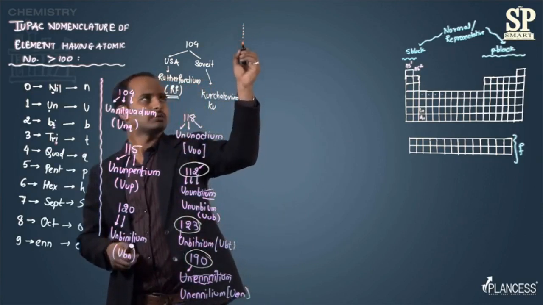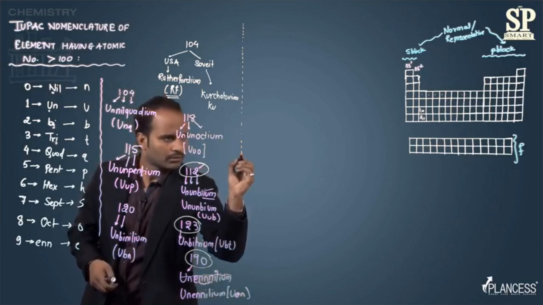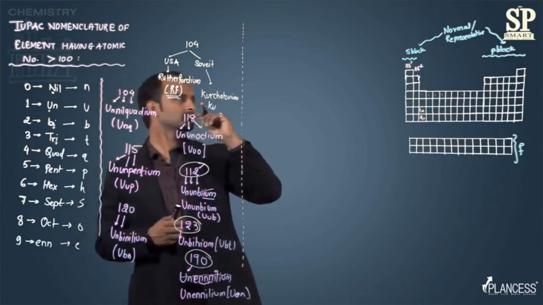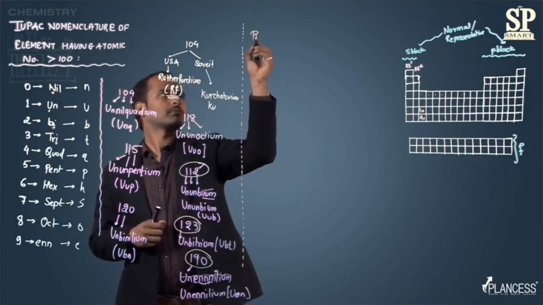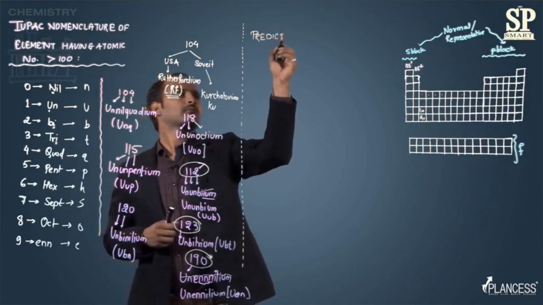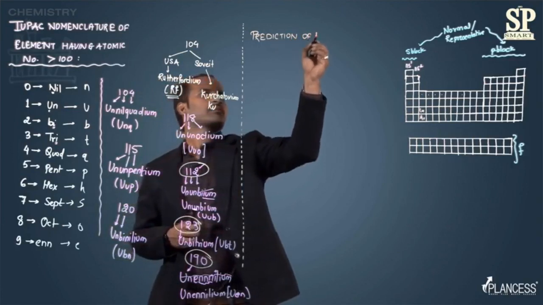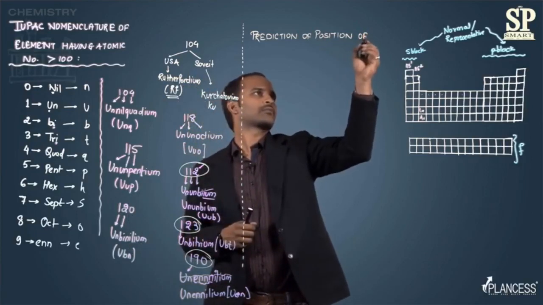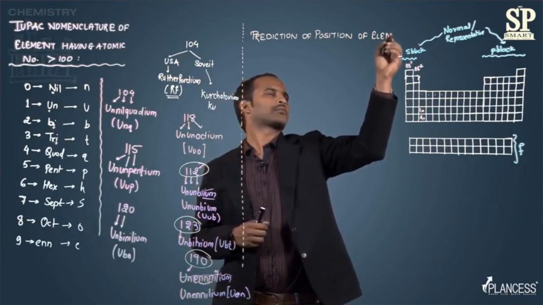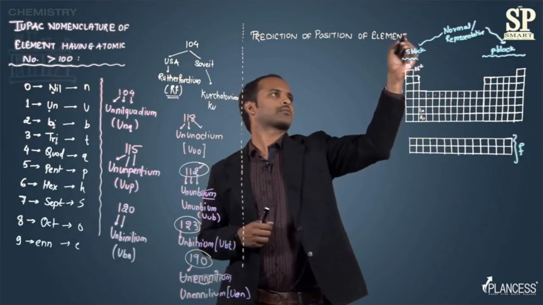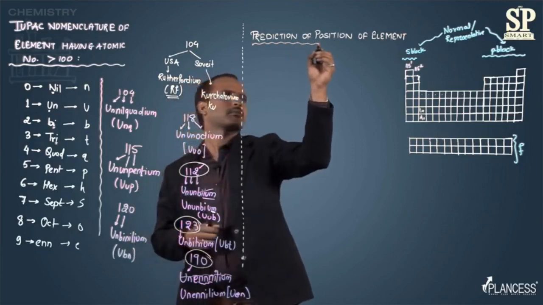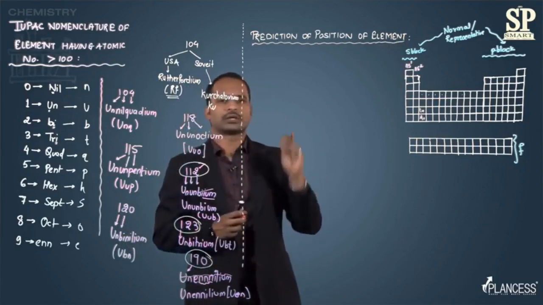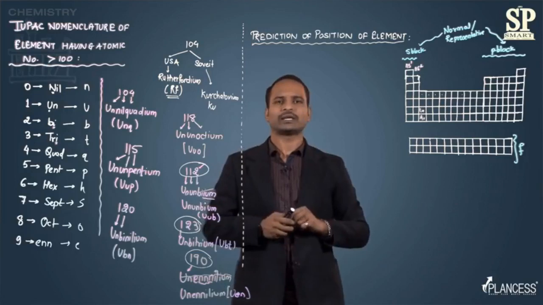Now let's talk about the next topic, prediction of the position of an element in the periodic table.